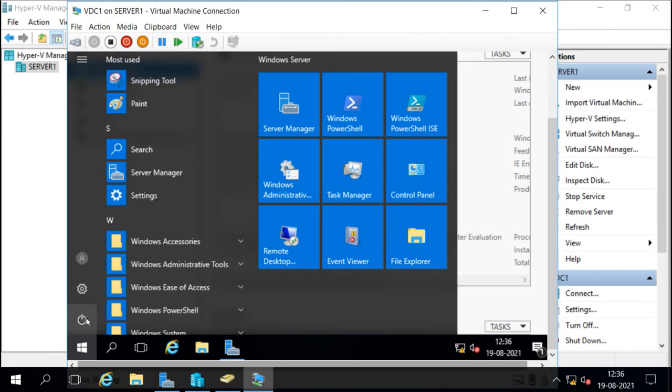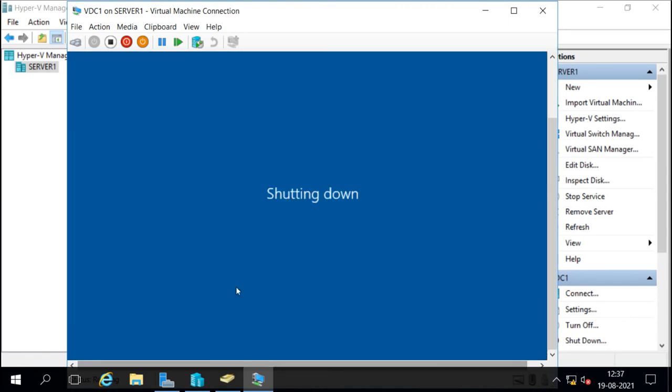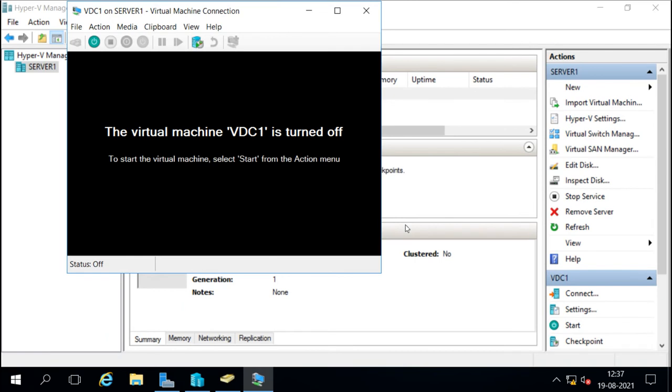I will shut down this virtual server, and then I will export the server, and then we can import it as many times as we want. When we import, we will see a small wizard, and we have to complete that wizard to do the cloning. So first we have to export the machine.